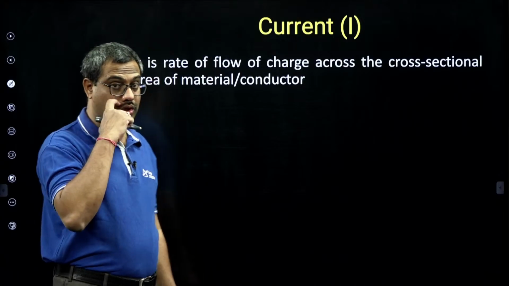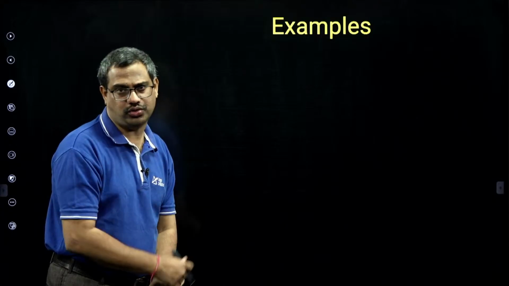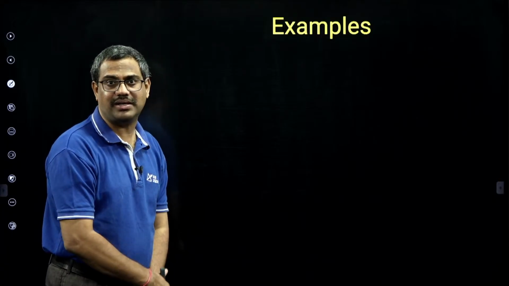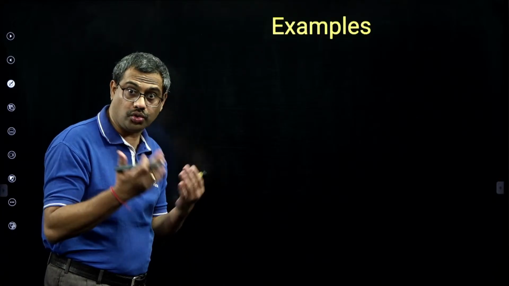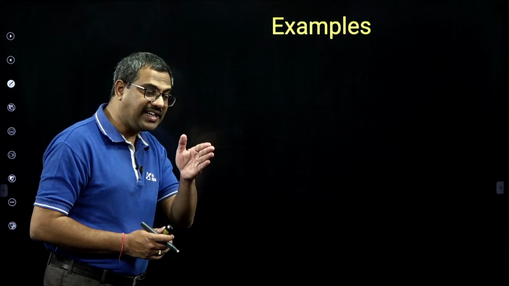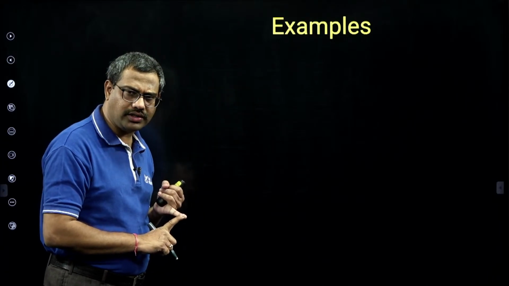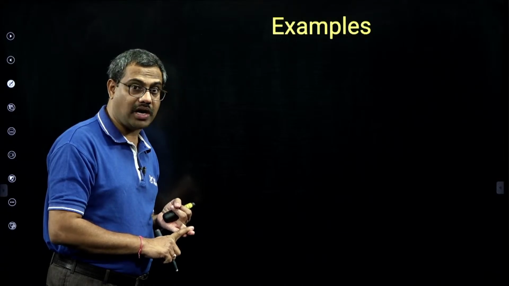But current sources are also very important. Like a BJT in a current mirror is like a current source. A feeder line in a power system is like a current source. So don't say current sources are not there. Sources which can maintain constant current are current sources. So a current mirror circuit in electronics and a feeder line in a power system are current sources.